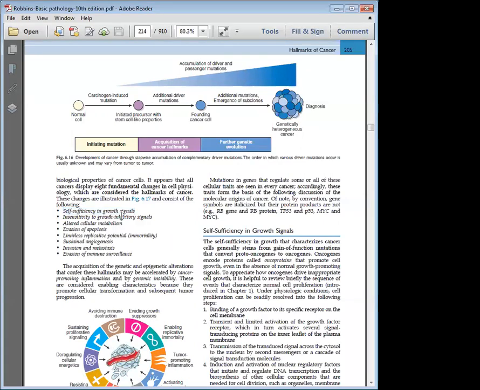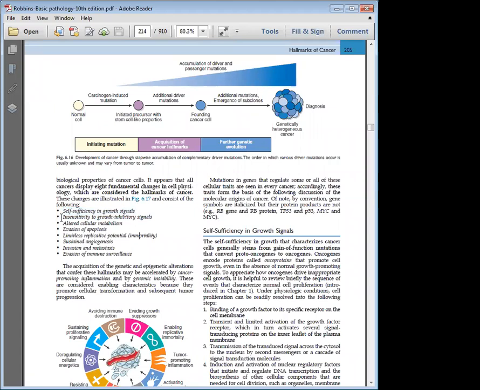Whereas in a cancer cell, what happens? It becomes self-sufficient in growth signal. That means each cancer cell will keep multiplying, by secreting its own growth signal or keeping its growth pathway continuously running even without an external factor. So that is the first point, self-sufficiency in growth signal.